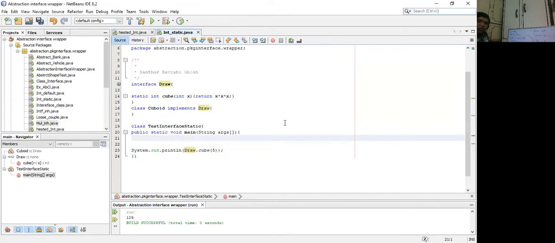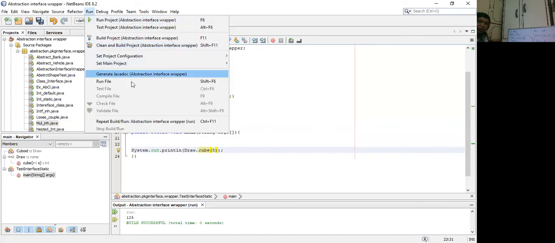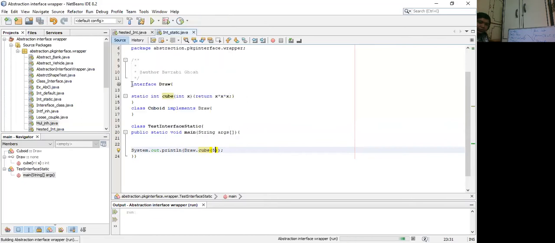We also don't need to create a reference of the interface Draw with d and make it into an object. That is also not needed. So I have removed that particular line inside the main method. We are only having system.out.println, the name of the interface dot the name of the static method with the parameter as 5. So let's see if we are getting the same output, 125, or not. Yes, we are still getting the same output, 125. So all we need is the name of the interface and the name of the static method.